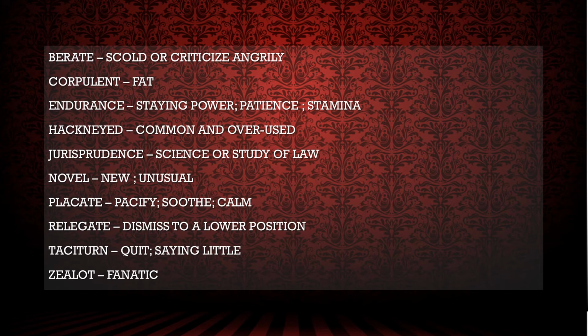Next word is berate. Children are always berated by us. That means children are always scolded by us. They are criticized angrily by us. Barrette and berate are different. Barrette means a cap, that means a cloth. And berate here is scold. Corpulent means fat.